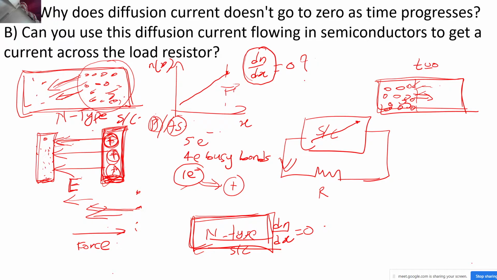This is a very weird question that I am asking, because it seems like just by taking a single semiconductor slab, I am trying to generate a current source which will dissipate power in the load resistor. So first of all, just tell me whether this question is making any sense or not. Just by taking a semiconductor slab, I have created a source of energy. Is it making sense, or is it violating the law of conservation of energy? Just tell me this.